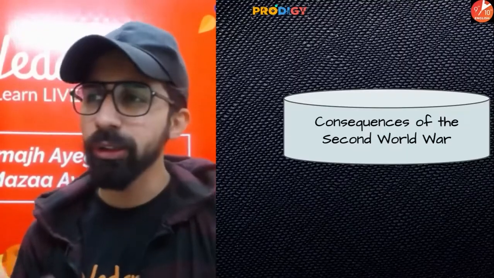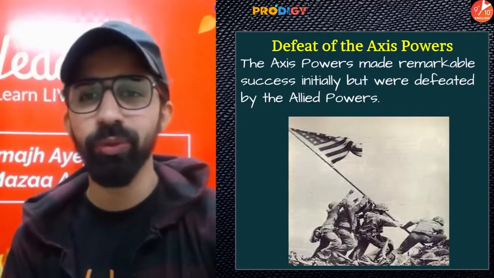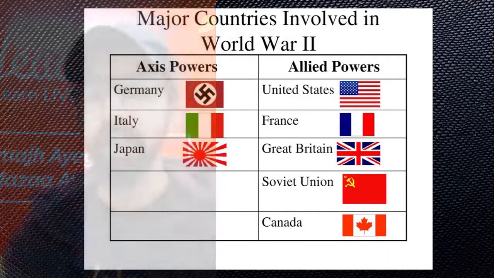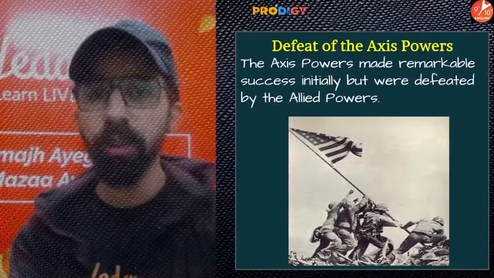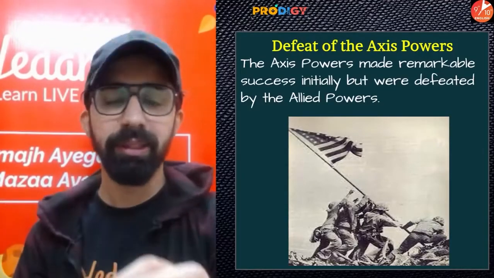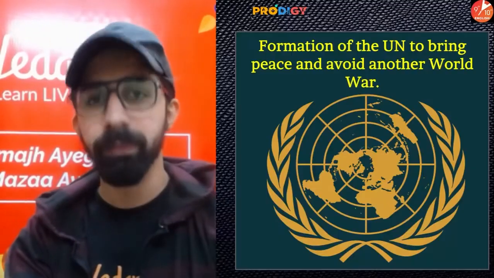All right. So guys, what were the consequences of the Second World War? Let's understand this. First of all, guys, the defeat of Axis Power. As you already know, the war was between two groups, Axis Power and Allied Power. Axis Power, Germany, Italy and Japan, they surrendered, they were defeated. So they were on the losing side, and Allied Power were on the winning side. Cool. So the Axis Power made remarkable success initially, but were defeated by the Allied Powers later on.